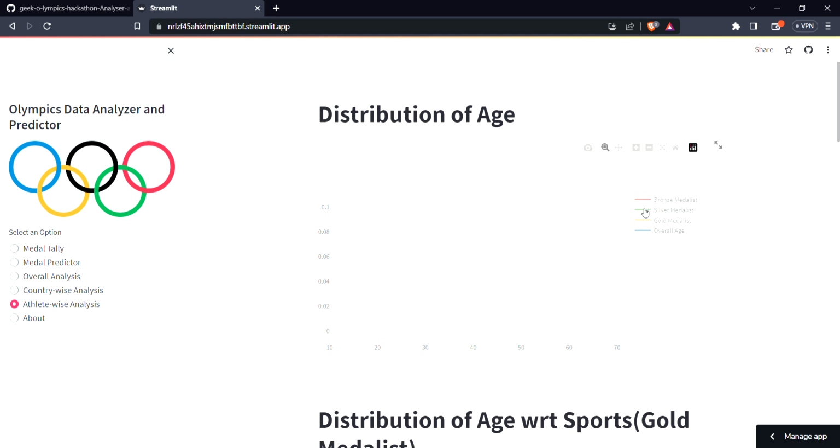Now let us see silver and gold. During this particular age, 23, 24, the chances of winning a gold medal are high. After that, at the ages 27 and 28, the chances of winning silver medals become high, but again during age 34 the chances of winning silver medals increase. So during the age 23, the chances of a person winning a gold medal are extremely high.